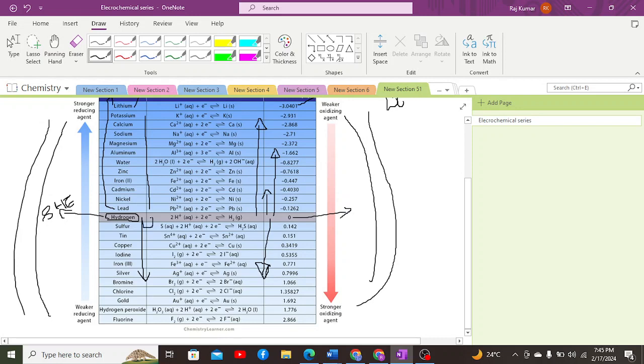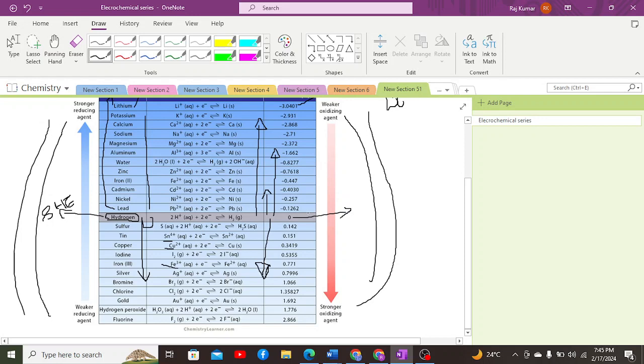Likewise, below the hydrogen electrode we have non-metals, as well as those metals which are in cationic form. Those metals in cationic form are tin, copper, iron. These all are in cationic form. These basically act as oxidizing agents, due to which these are kept below the standard hydrogen electrode, right?